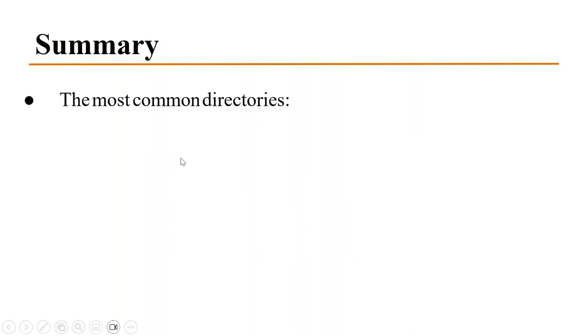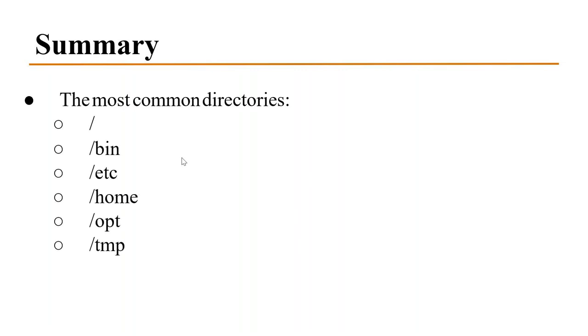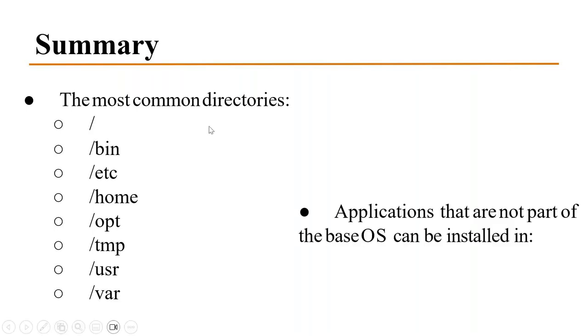So before going to understand commands, first know what the important directories are in the Linux system. Whenever you log in, these are all the directories you will find. Applications that are not part of the base OS can be installed in either user local bin or opt.